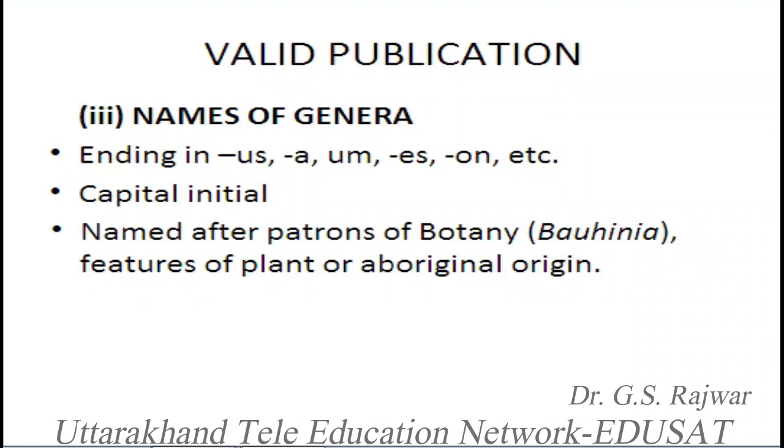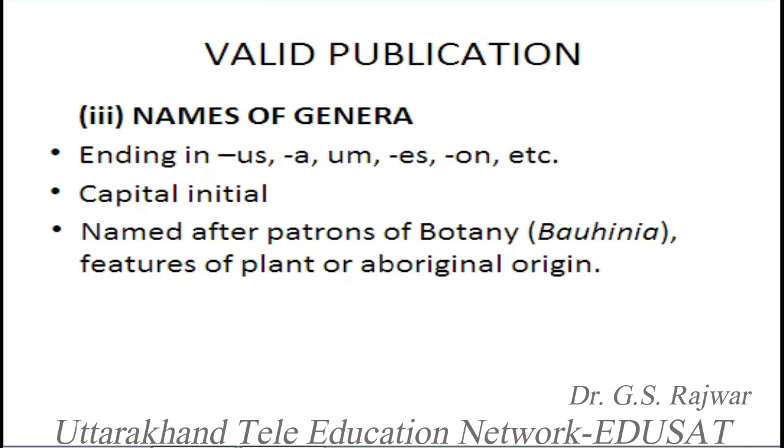Then below the family rank we have genera, species, and subgenera also. For names of genus, subgenus, and section, we have endings in us, a, um, es, om, and so on. And the name of a genus always starts with a capital initial. The name can be taken from any word, but this should always be in Latin.